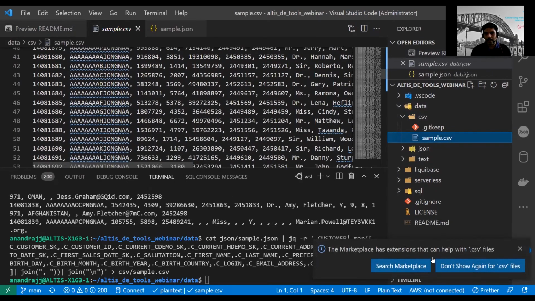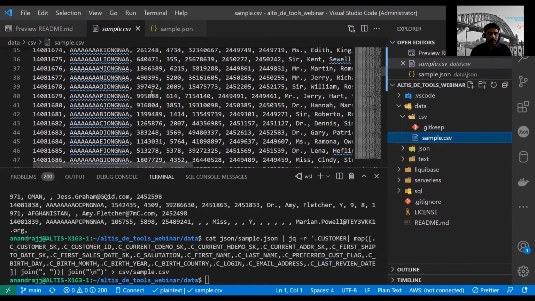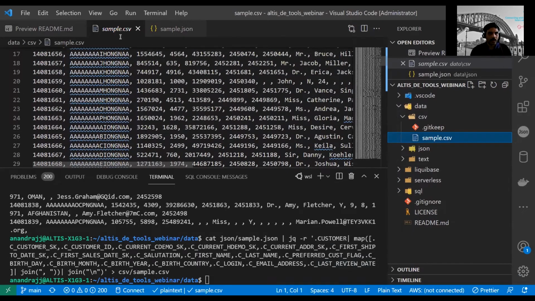Okay, so there are extensions that will also help you to explore CSV files. If you want, you can install them. That's why I'm getting this pop-up here. Okay, so that's done.